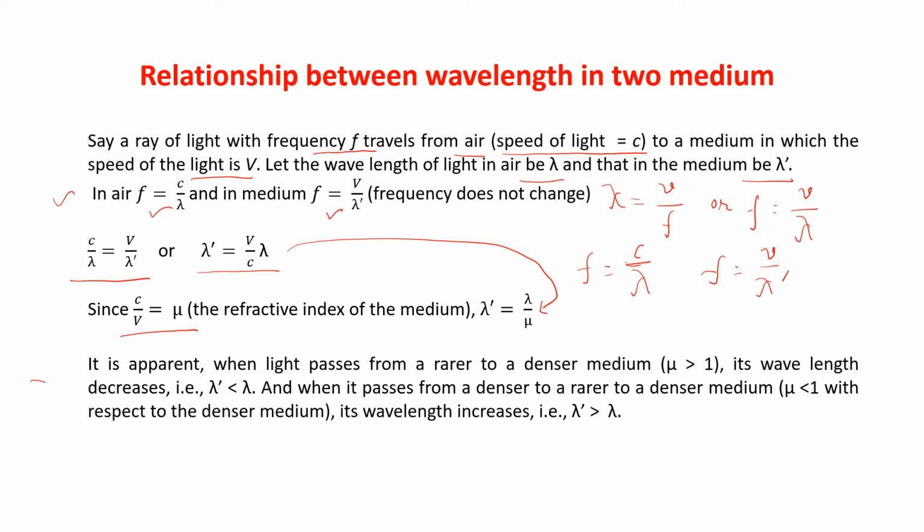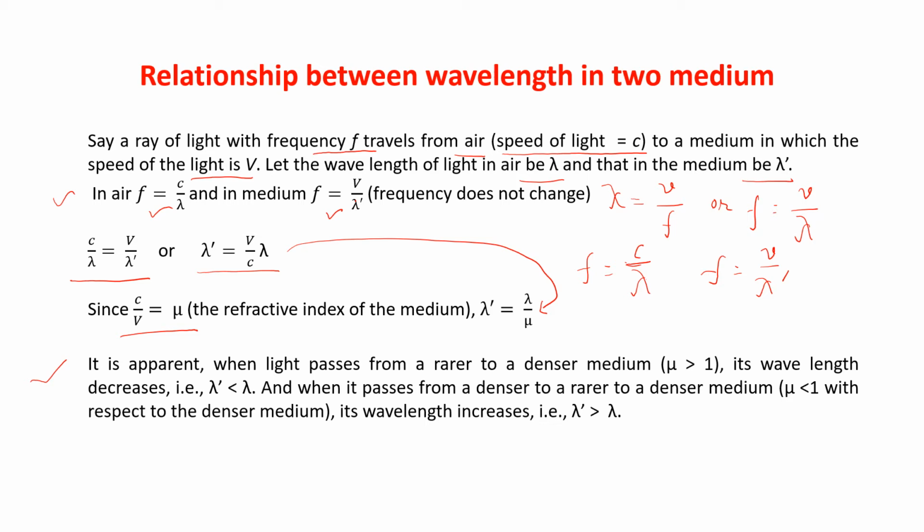Now, it is apparent that when light passes from a rarer to a denser medium in which refractive index is greater than 1, its wavelength decreases. That means lambda dash is less than lambda. And when it passes from a denser to a rarer medium, where mu is less than 1, then its wavelength increases.